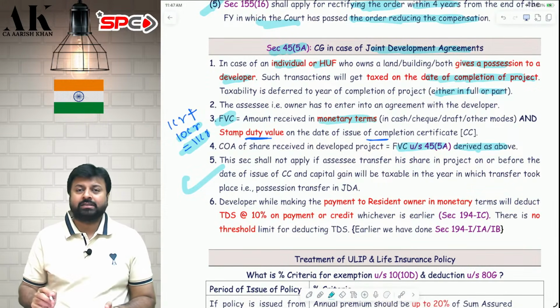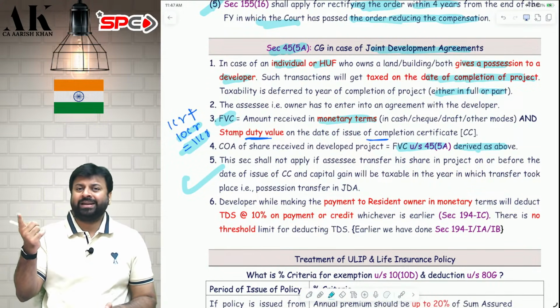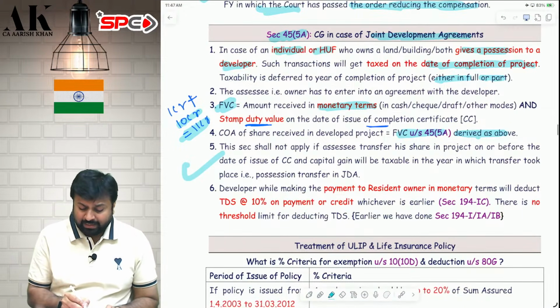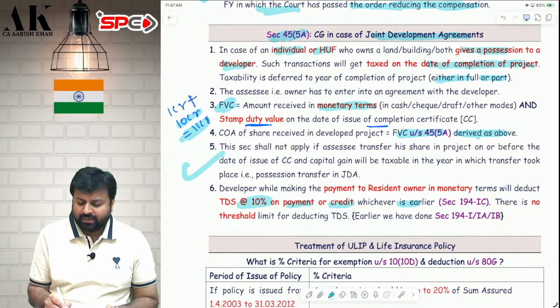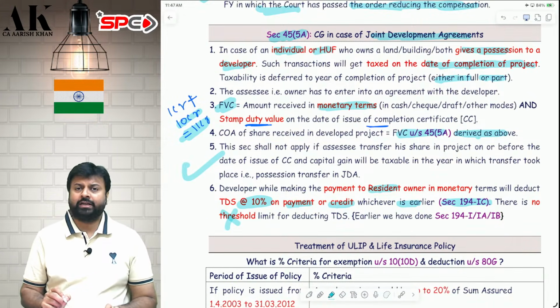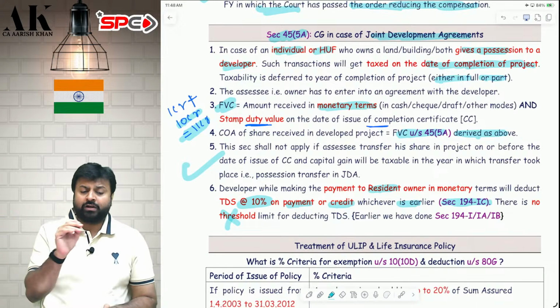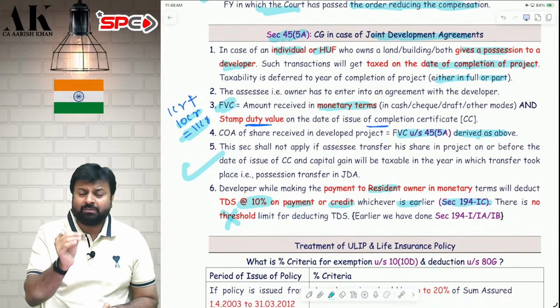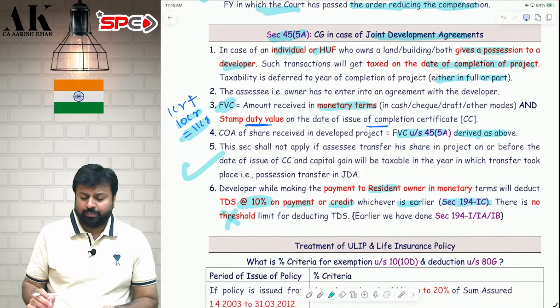And last but not least, the builder is giving you two things, one money, one flat, one monetary, one non-monetary consideration. So on the monetary portion, the builder will deduct TDS at the rate of 10% on payment or credit, whichever is earlier, if the assessee is resident. Under which section? Under 194IC, and there is no threshold for deducting TDS. So the builder will deduct TDS if the assessee is resident at the rate of 10%, at the time of payment or credit, whichever is earlier. I hope it is clear to all of you.